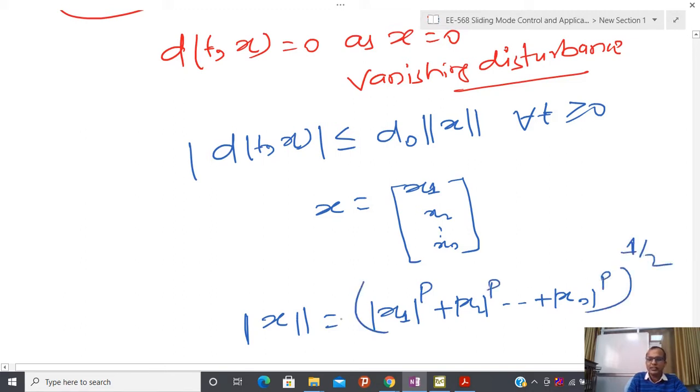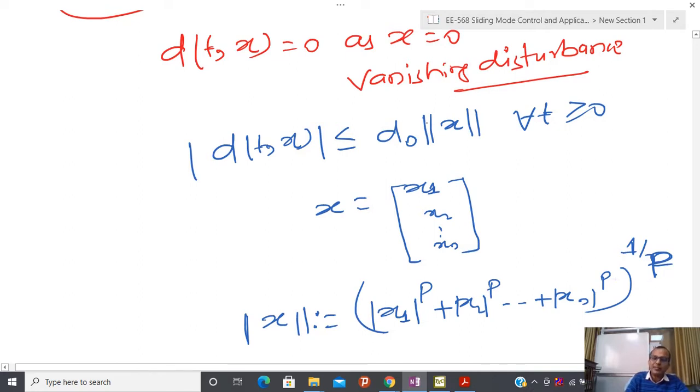This is the definition; we call this the generalized norm. Here it is not 1 by 2, it is p. If you put p equal to 2, this is nothing but the 2-norm. If you put p equal to 1, then this is the 1-norm. If this p value is very large, then what is the condition? That I am not going to discuss.